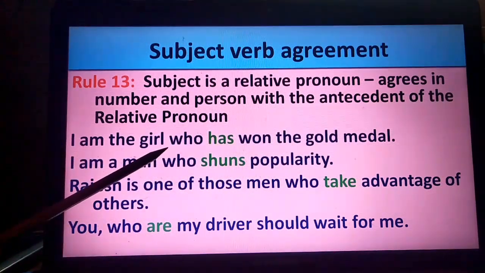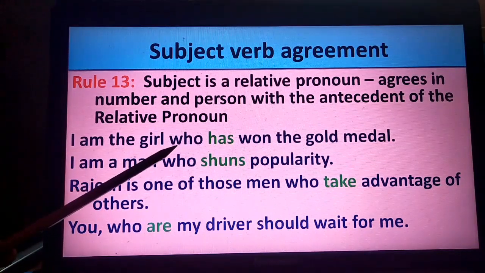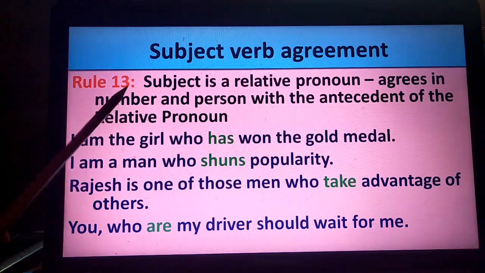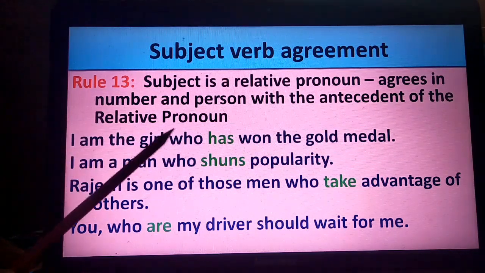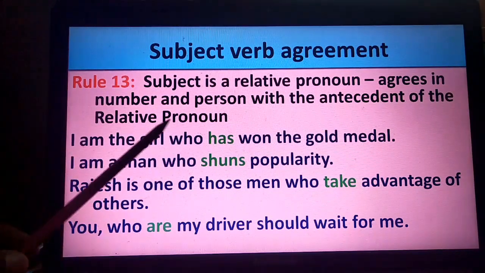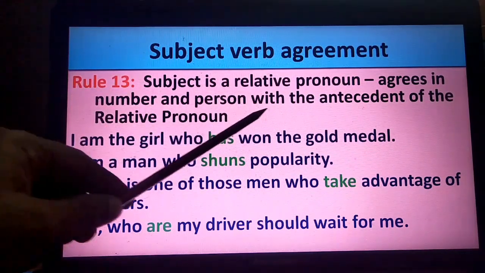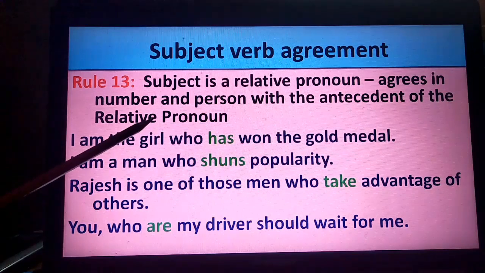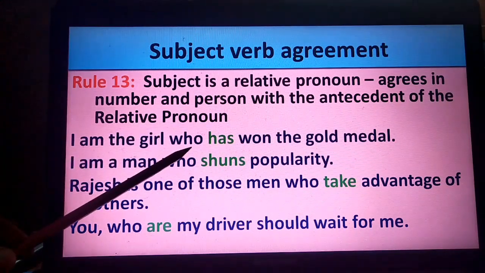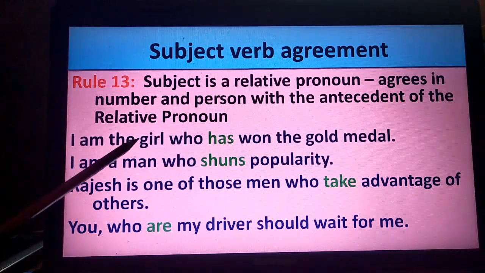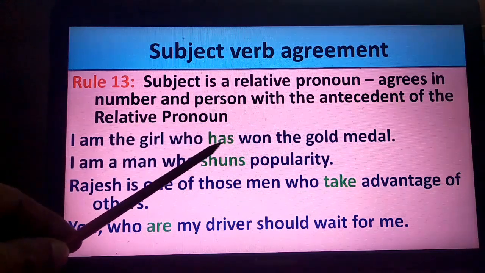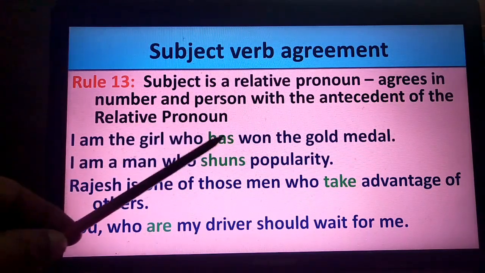Here the relative pronoun who is standing for the girl, and so the relative pronoun agrees in number and person with its antecedent. What is this who standing for? The girl, and therefore the verb has to be has, singular form.